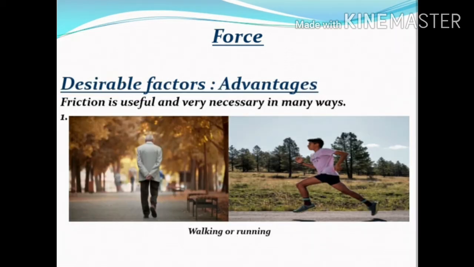Now, advantages. Without friction, we cannot ride, walk, and transmit energy from one place to the other. Thus, friction is a necessity. Friction is also useful and very necessary in many ways.